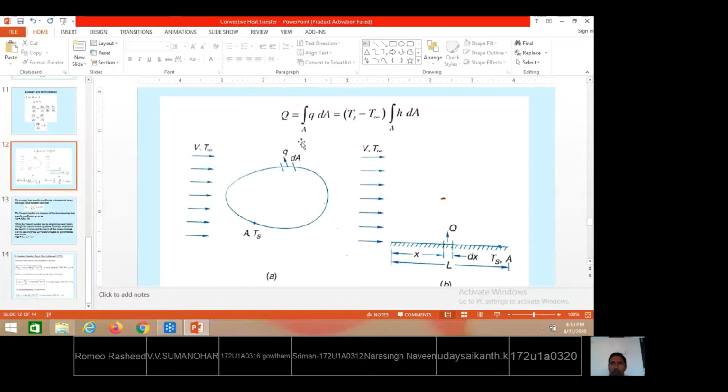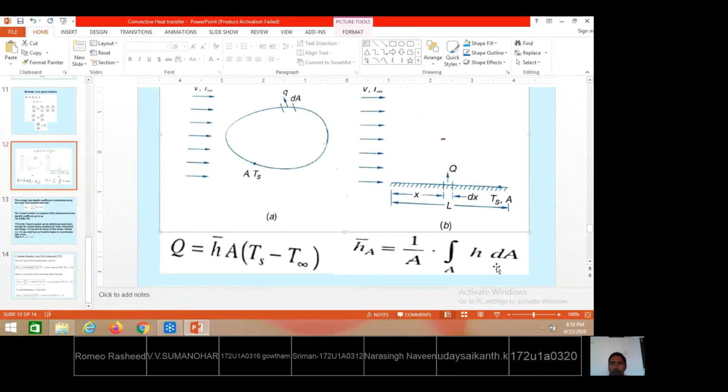So what is the heat flux in a small region? It is determined by the temperature difference between the solid temperature and the fluid: h into Ts minus T infinity into dA. This h value is the local heat transfer coefficient. Whatever h we have considered and calculated for a small region is known as the local heat transfer coefficient. Whatever h is calculated for the whole area is known as the average heat transfer coefficient, that we are trying to derive.